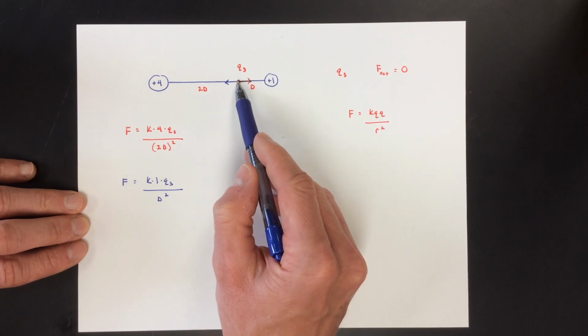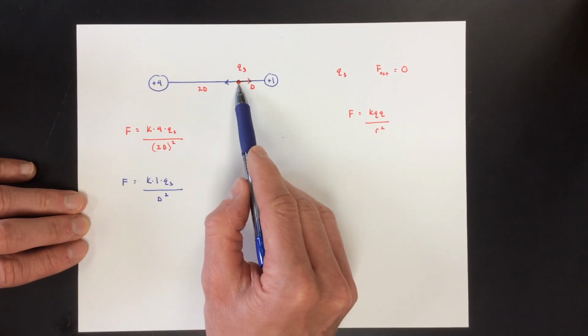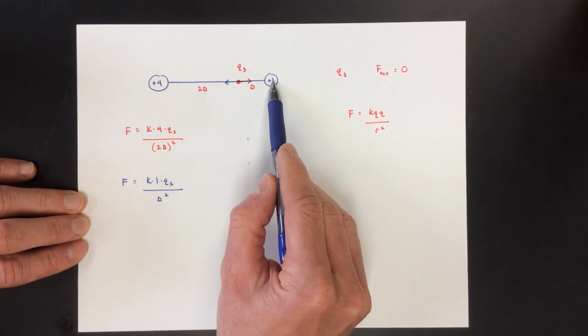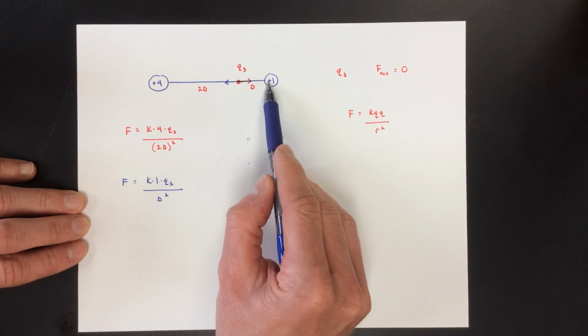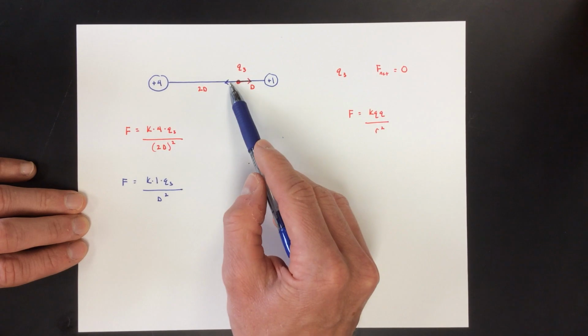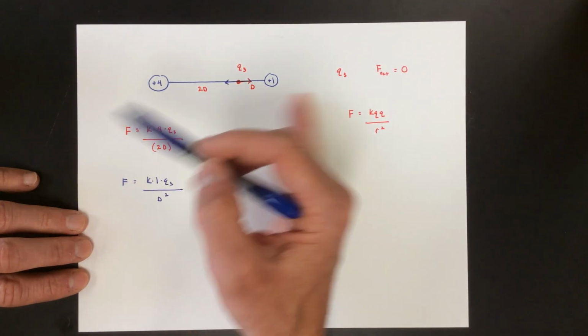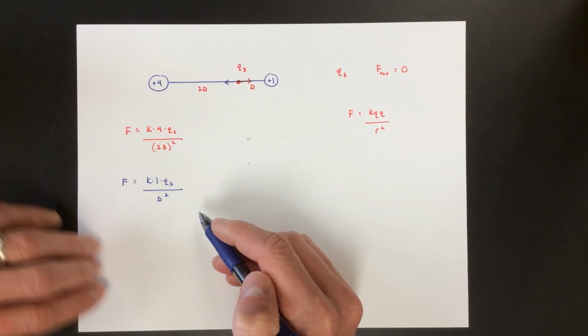And again, we're only looking at the net force on Q3, and it doesn't even matter whether Q3 is positive or negative. If it's positive, then this one will push it and this one will push it. If it was negative, this one would pull it and this one would pull it, and they'd still balance. The red and the blue would just have both switched directions, but the magnitudes of their forces are the same. Okay, so they like to ask questions like that.